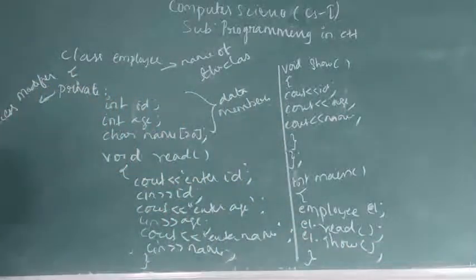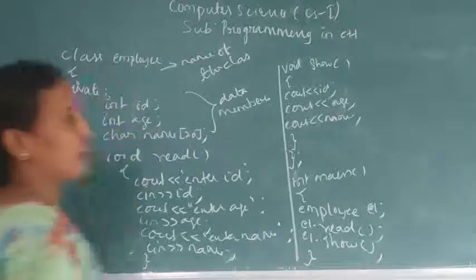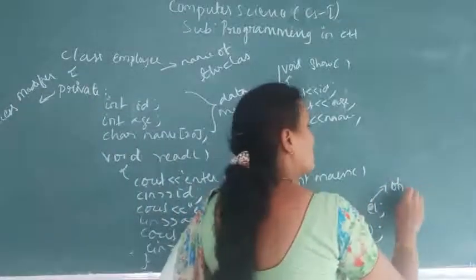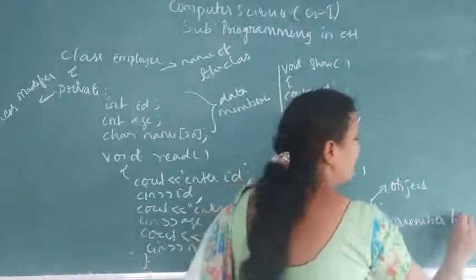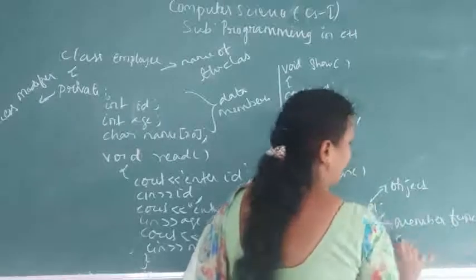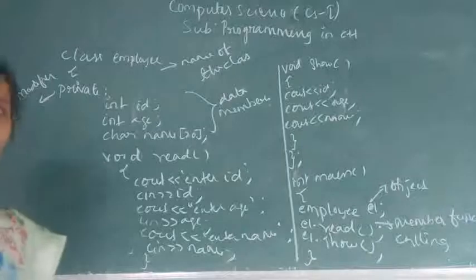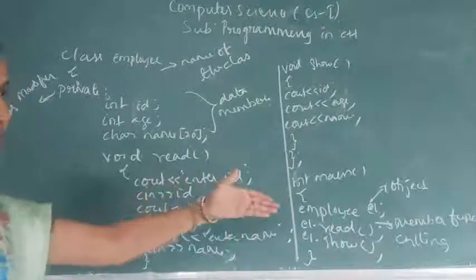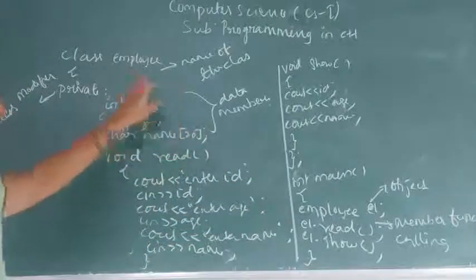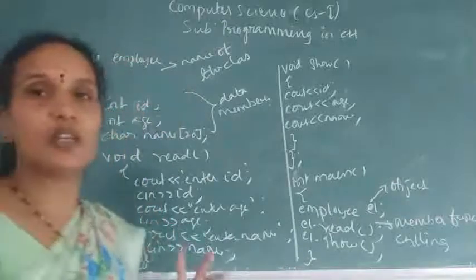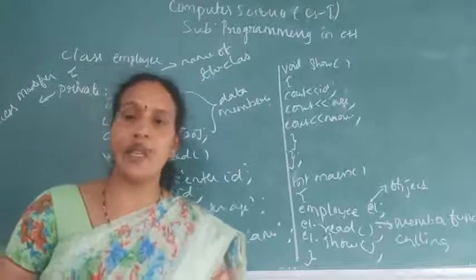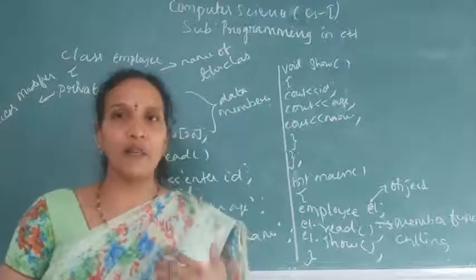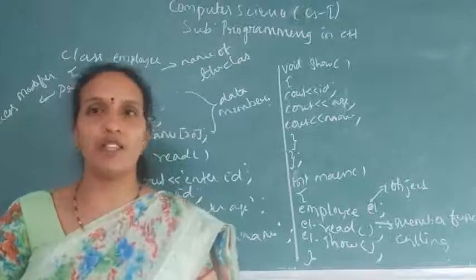That's it. Okay, this is the class and here it is an object. And it is called a member function call. So here we are calling the member functions. That is called a member function. Why? Because I have declared that member function inside the class. So whatever functions you have created inside the class are called member functions of a class. Whatever variables you have declared inside the class are called data members of a class.